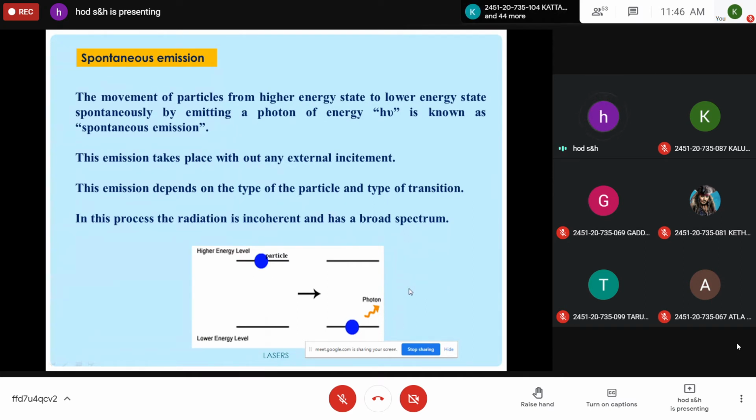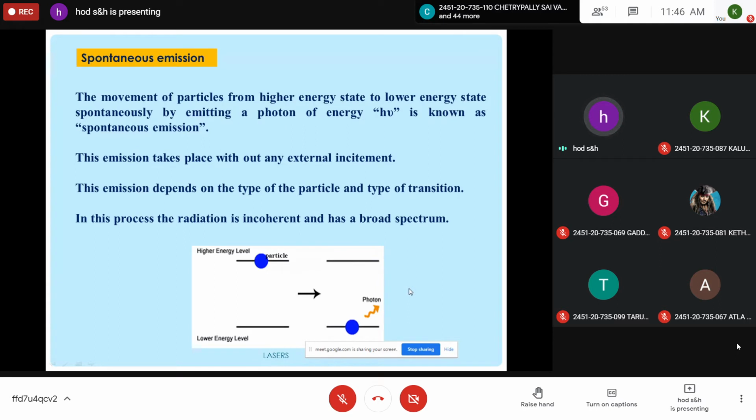And the drawback of this spontaneous emission is that the radiation emitted is incoherent and has a broad spectrum. The emitted photons are incoherent, that means they don't have the same phase or constant phase difference. And it has a broad spectrum, because of the different radiations you have a wide range of wavelengths. So it is not a laser. So this is the second mechanism, which is called spontaneous emission.